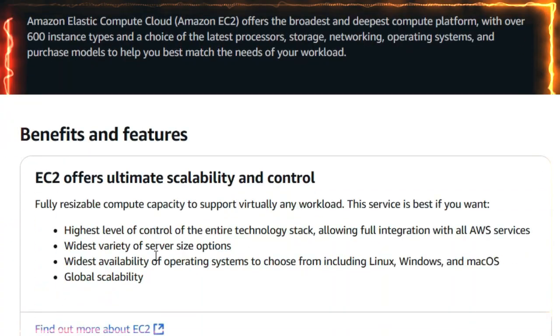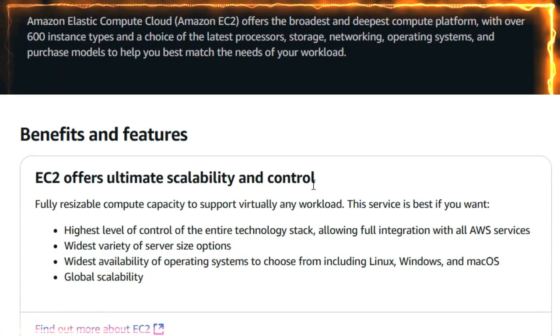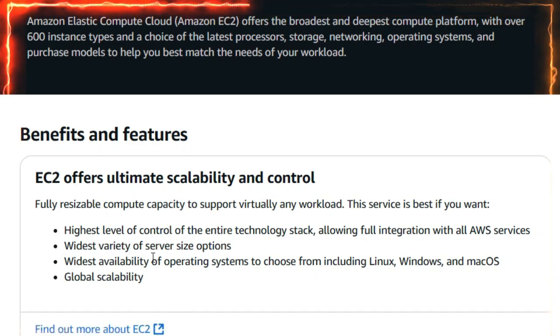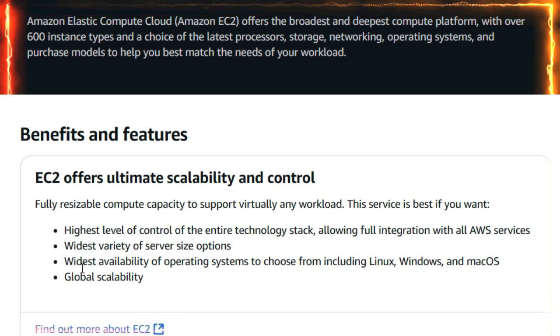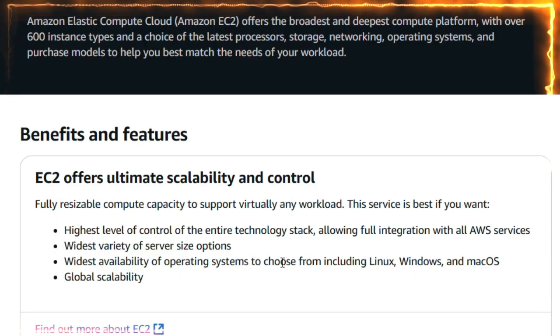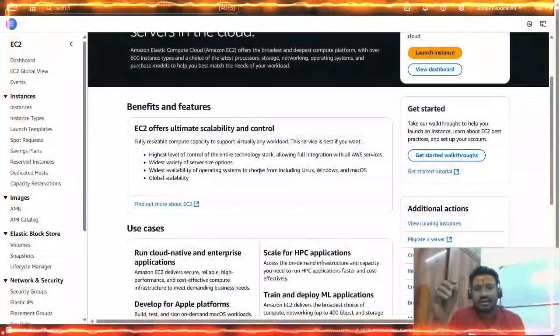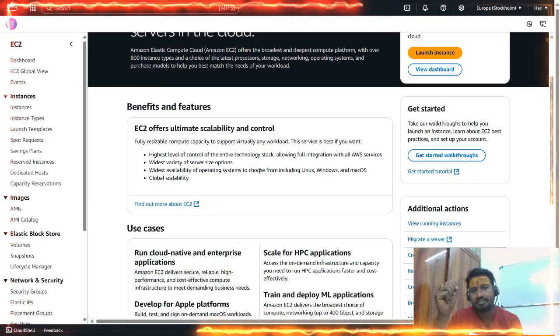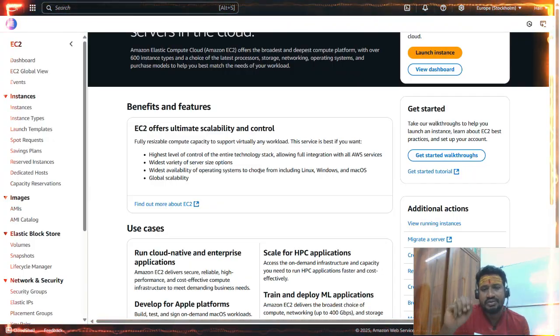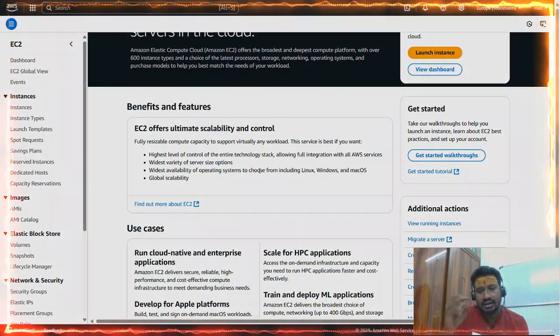EC2 offers ultimate scalability and control, the highest level of control, the widest variety of server size options, and the widest availability of operating systems to choose. So these are the benefits of choosing EC2 in AWS.